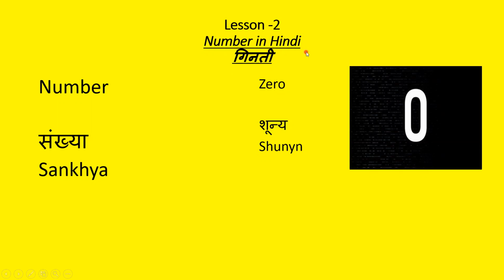Today we are going to do Lesson 2, Numbers Name in Hindi. In Hindi, numbers name we say ginti, and number we say sankhya. First we will know about number. What is number? Number means in Hindi we say sankhya. Like 1 2 3 4 5 6 7 8 9 and 0. So today we are going to start from 0. What we say 0 in Hindi? For 0 in Hindi we say shunya.